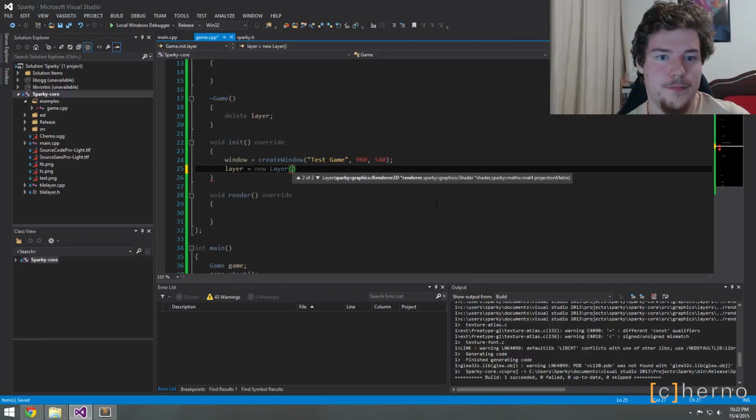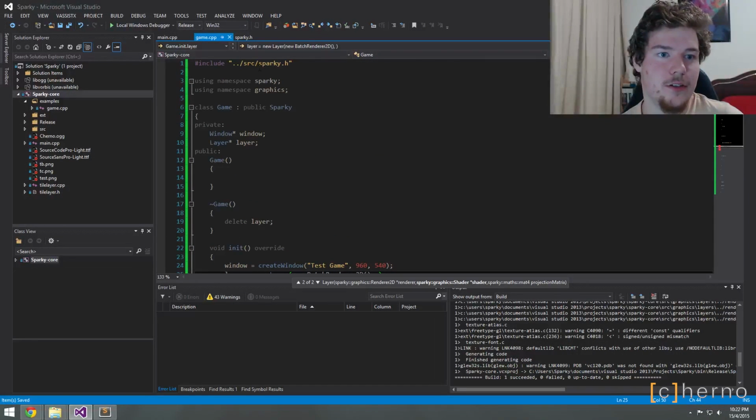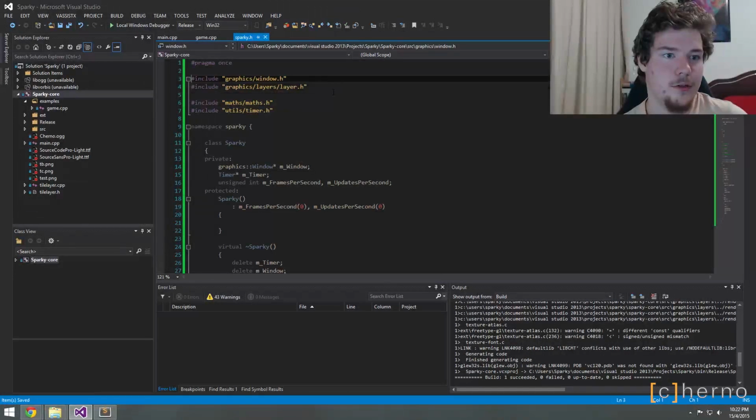What do we want here? We want a renderer. So we can just go new batch renderer 2D. Again, this is something you'd handle yourself, but new batch renderer 2D, which we'll have to include here.